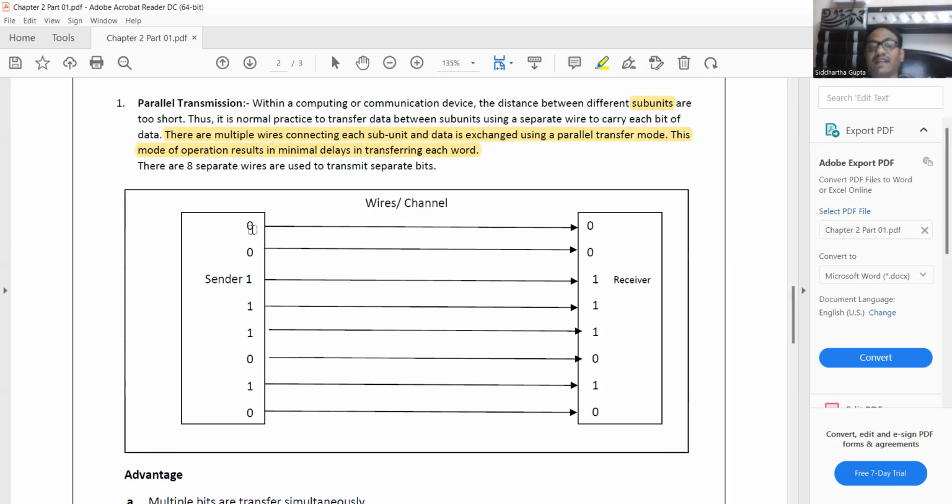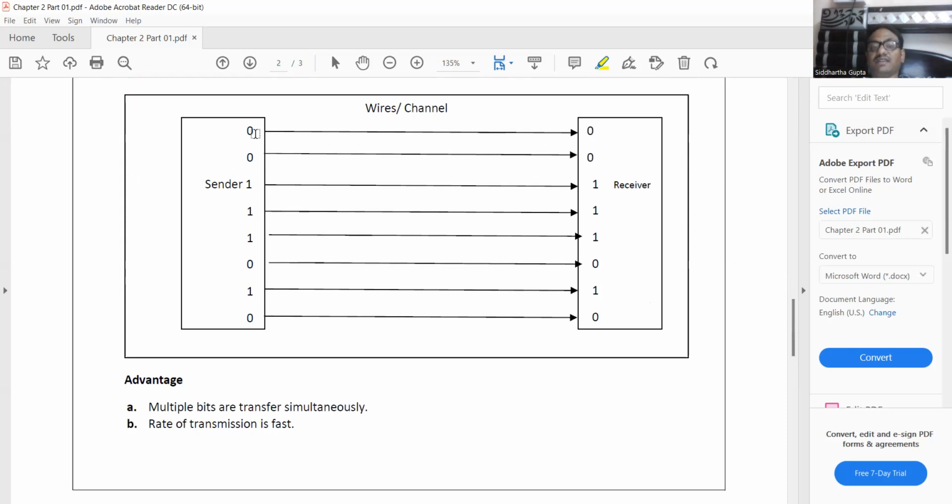I have already explained this: the sender sends each bit on its own wire, and the receiver receives each bit with its corresponding value. So I think there is no problem in this. The point is that 8 different wires are used for sending 8 different bits.